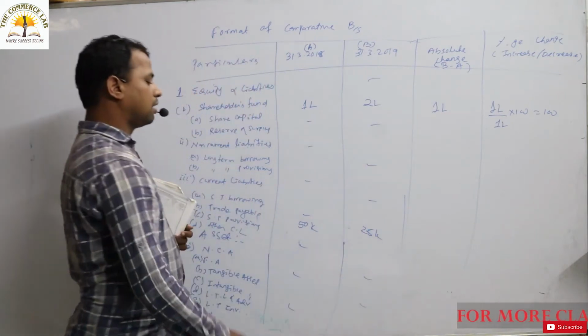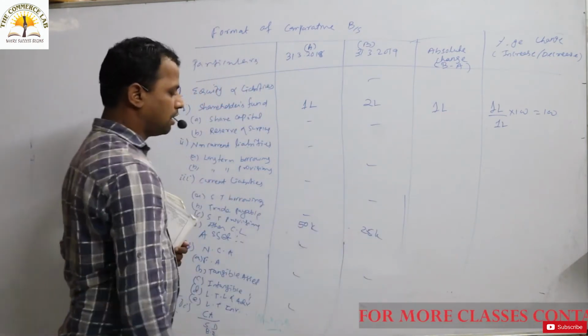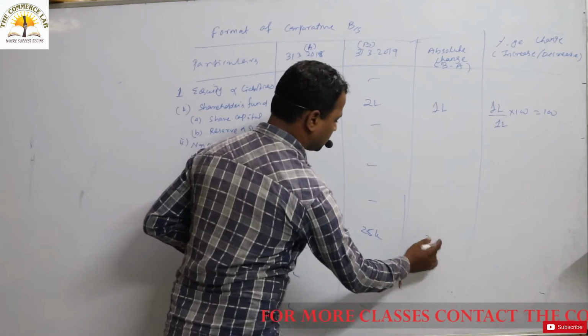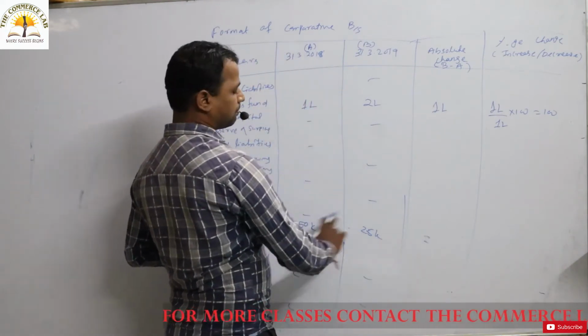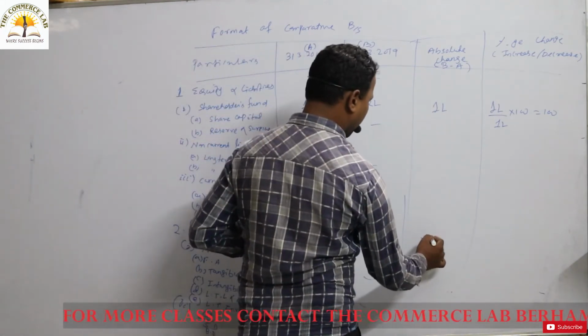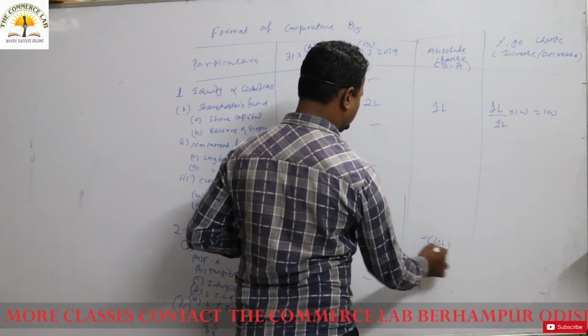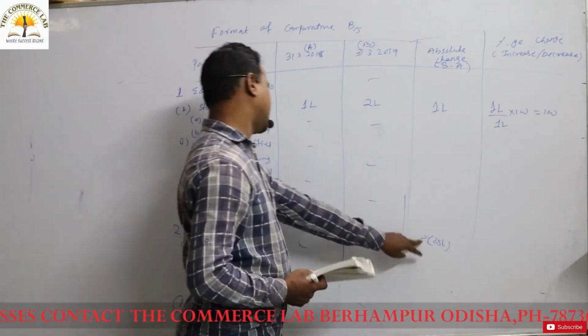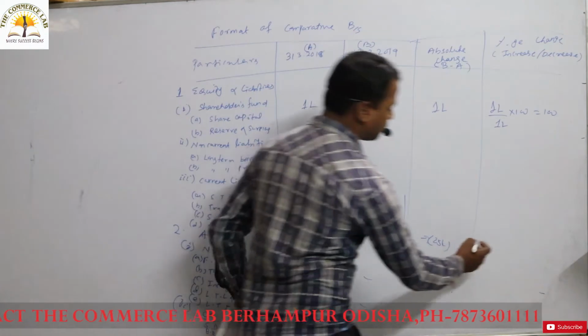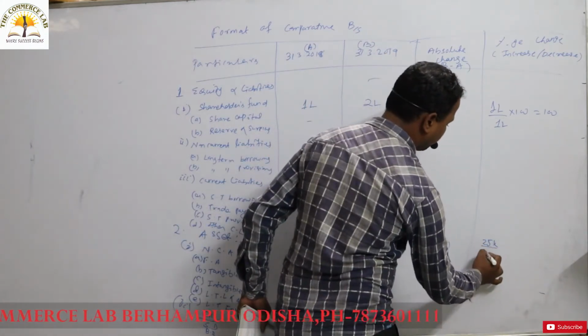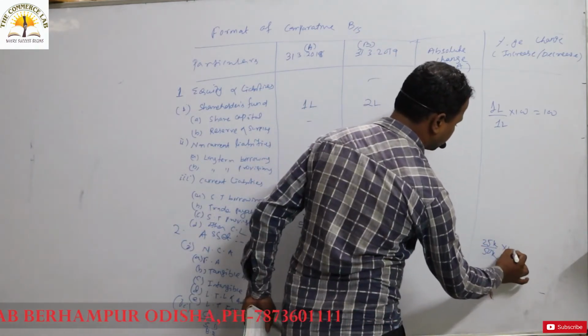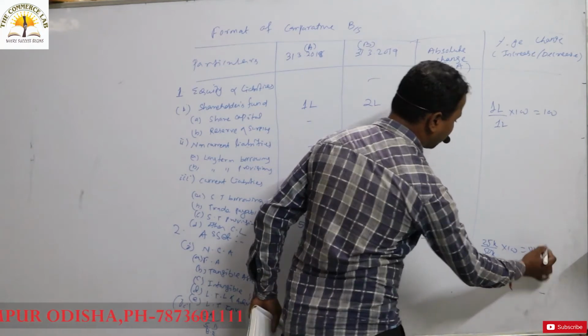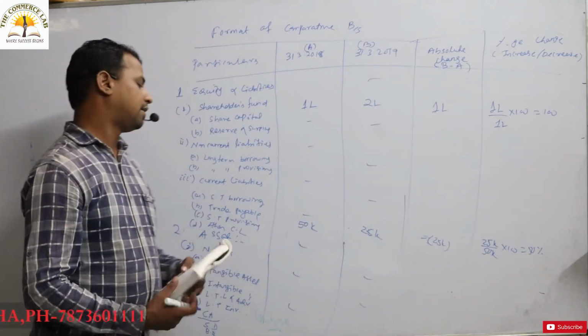Okay, let's take the trade payable as something like 50,000, then 25,000. What has happened to the trade payable here? It has decreased. How much is the change? So you can say minus 25,000. How to calculate the change? Change by original into 100. So 25,000 by 50,000 into 100. So how much is the change? It is something like a 50% decrease in the trade payable.